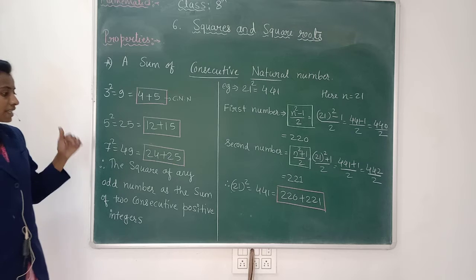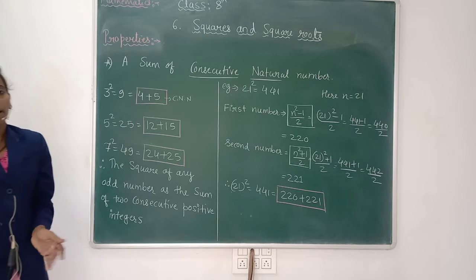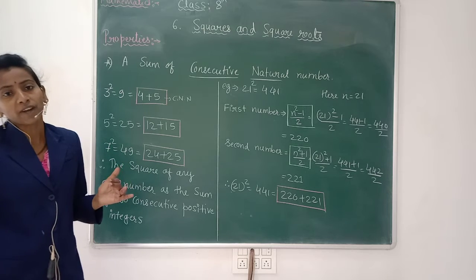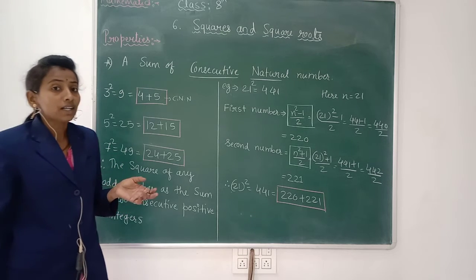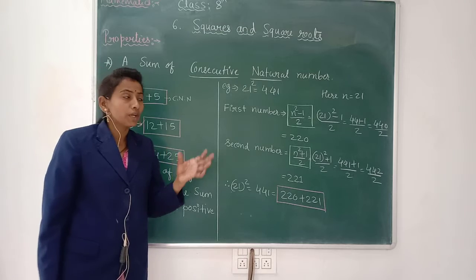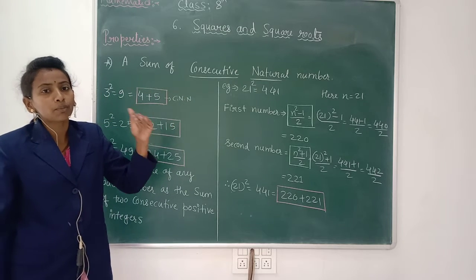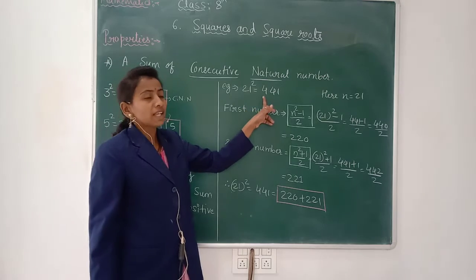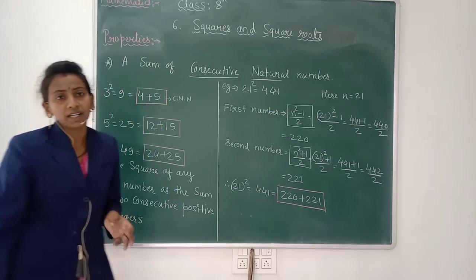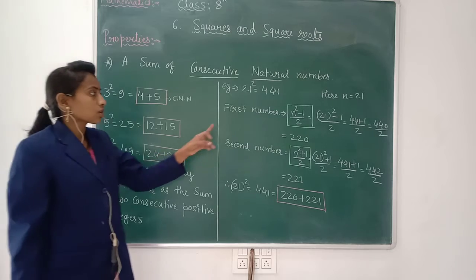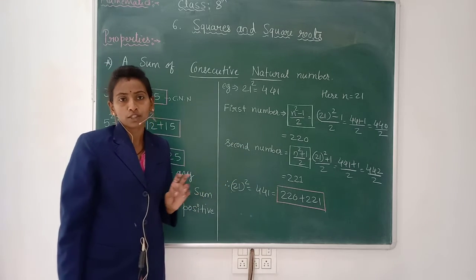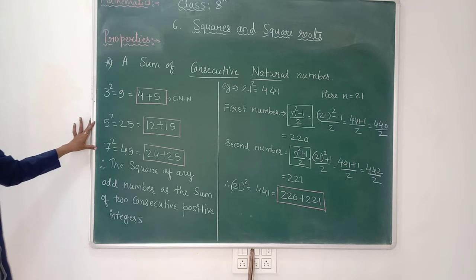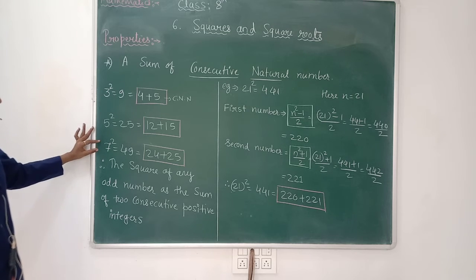For a bigger number, we can easily find its square. But which two consecutive natural numbers we have to take so that their sum will be equal to that number becomes a little difficult, and we will solve that by using a formula also. Here we have taken only odd numbers.